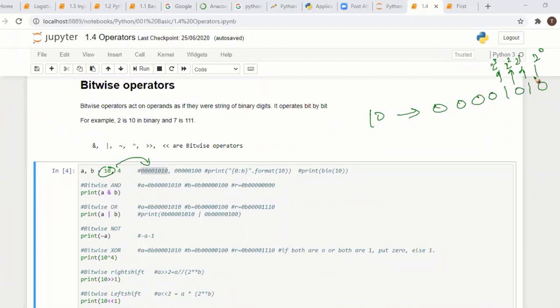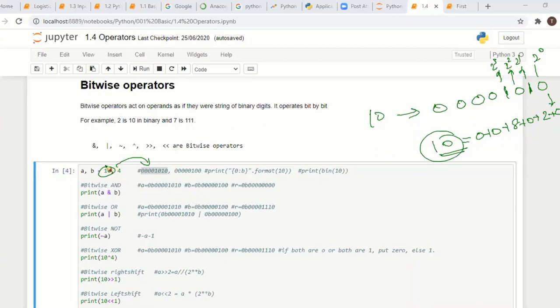How? 2 power 0 position is 0. 2 power 1 has a 1 value, 2 power 1 is 2. 2 power 2 is 0. 2 power 3 has a 1. The rest are 0. If you calculate the total, it becomes 10.